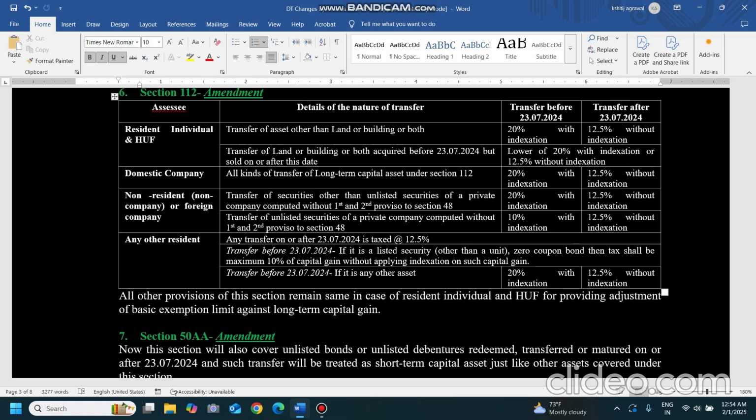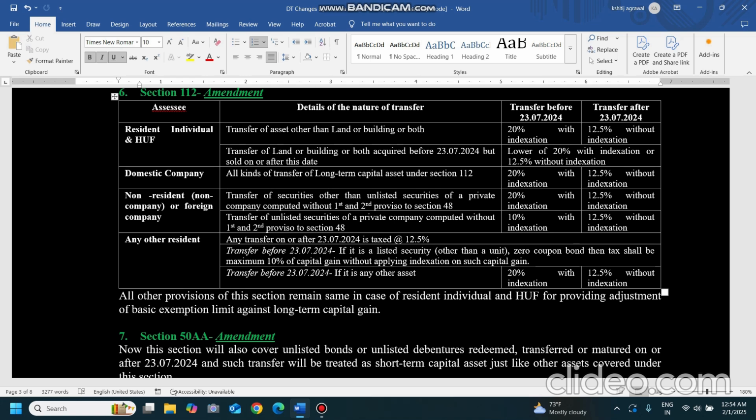See what has happened now in major changes. Earlier the prevailing rate with indexation was there, and now they have changed the rate to 12.5% but without indexation. So either you can apply this or that, either one can be applied depending on the date, but there is only one case where SSC has an option as to which one he wants to apply. That is the discretion of the SSC. In other cases, the transfer date is the criterion and you don't have any option.